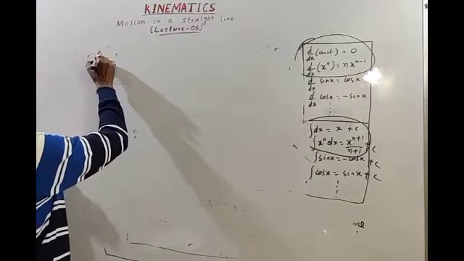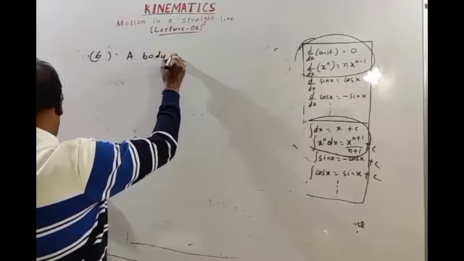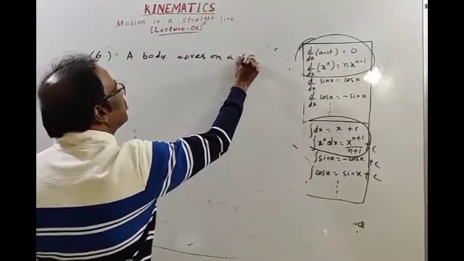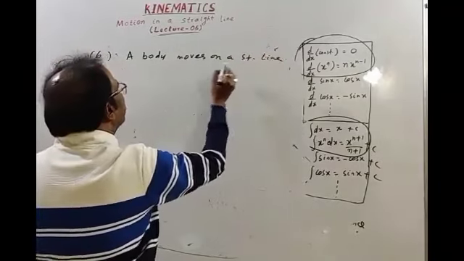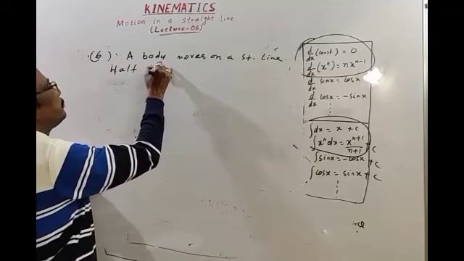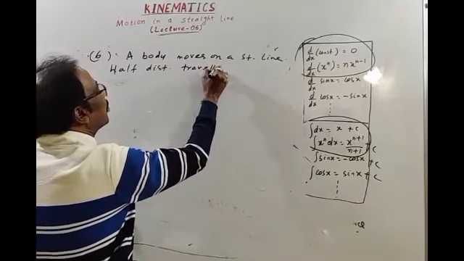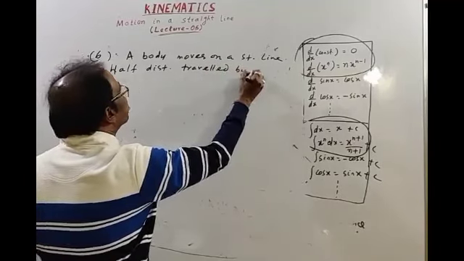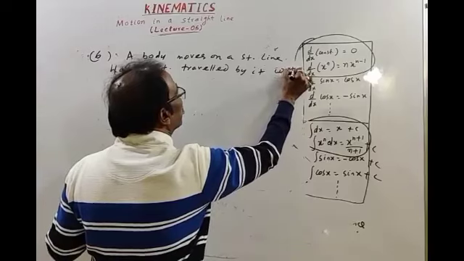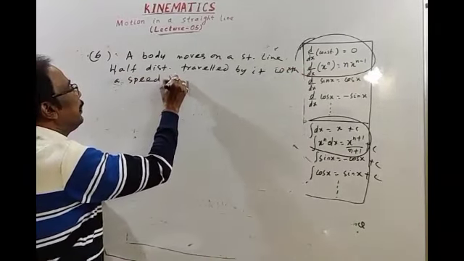Next question, I think question number 6. A body moves on a straight line. Half the distance traveled by it with a speed v naught.